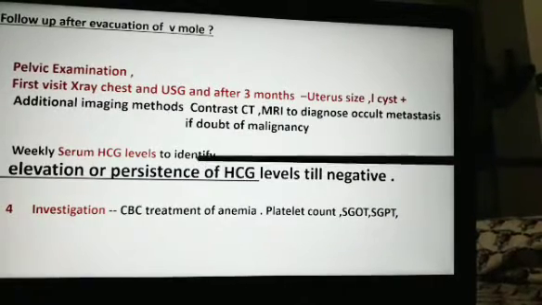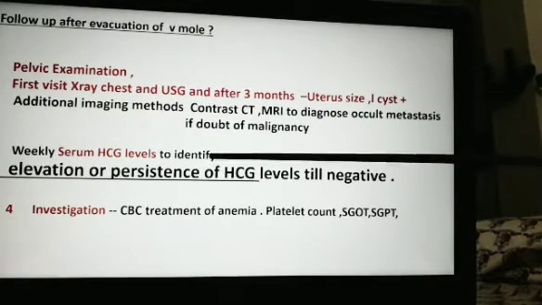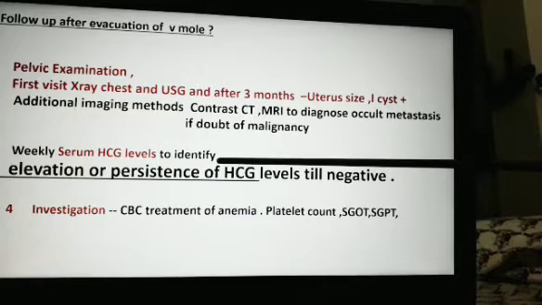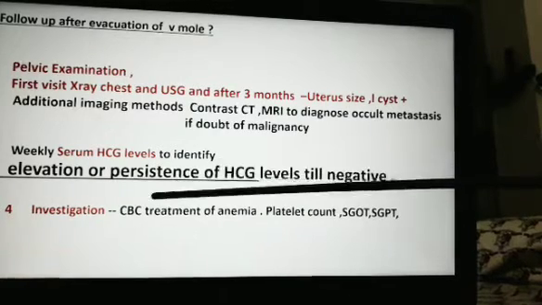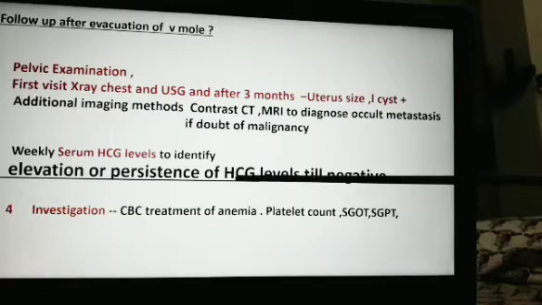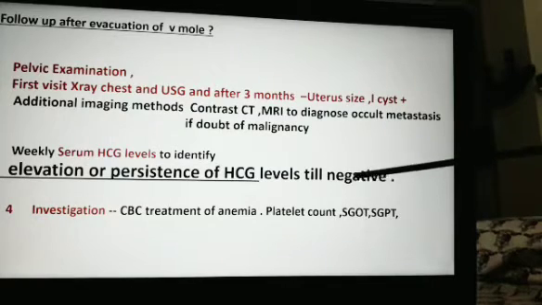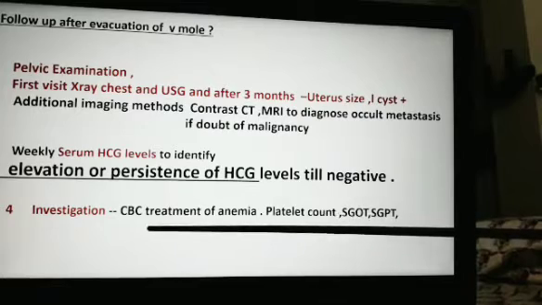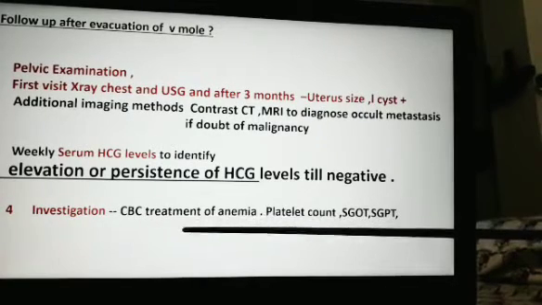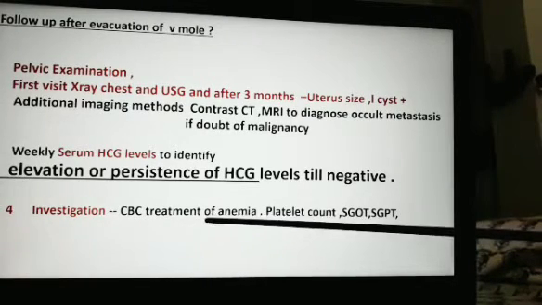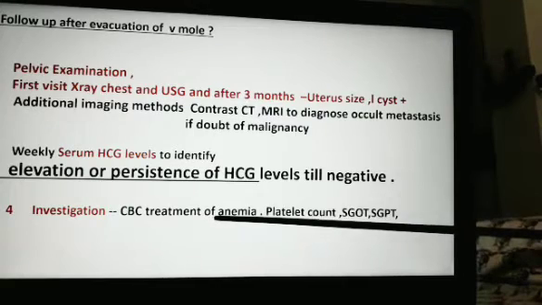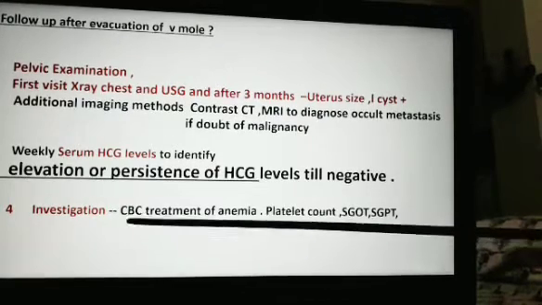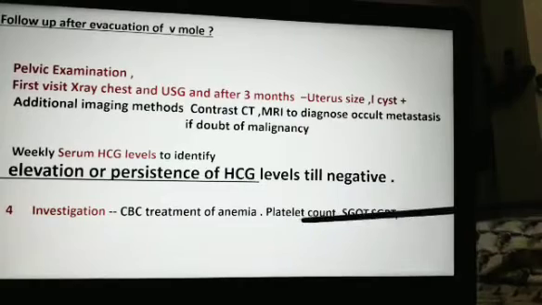Every week serum HCG levels are estimated. What do we look for there? Elevation or persistence of these levels till the HCG test is negative. Other investigations which must be done on follow-up are total blood count, and correction of anemia is also done as required by assessing this count. Platelet count and liver function tests in the form of SGOT, SGPT are required.